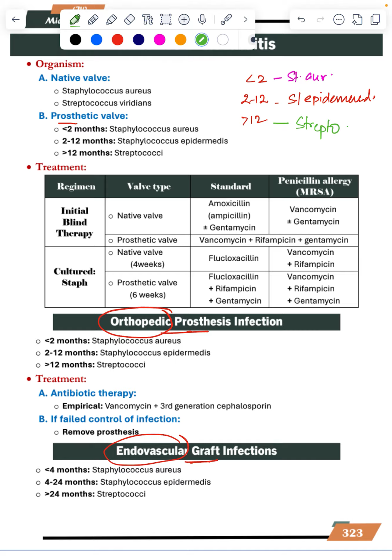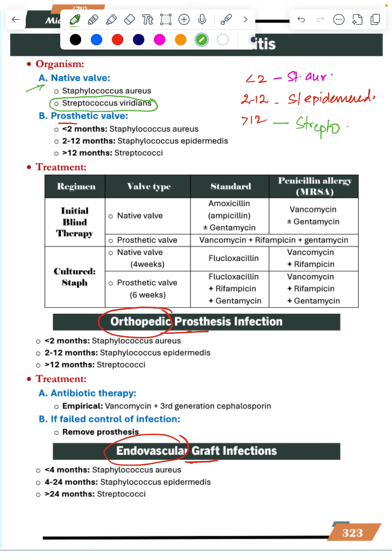Most of the time you get a streptococcus viridans in the cardiac valves, native valves. This is prosthetic valves. So this is native valves, infection in the native valve, streptococcus viridans. When you get prosthetic valve, then you have to think of aureus, epidermidis, strepto. When it is native valve, cardiac valve, infection.